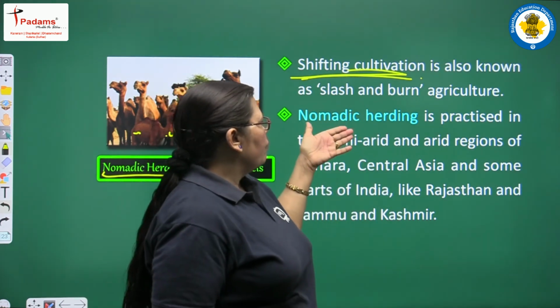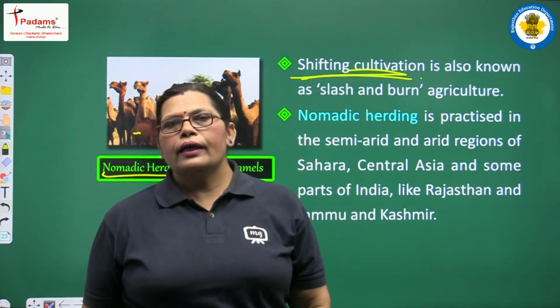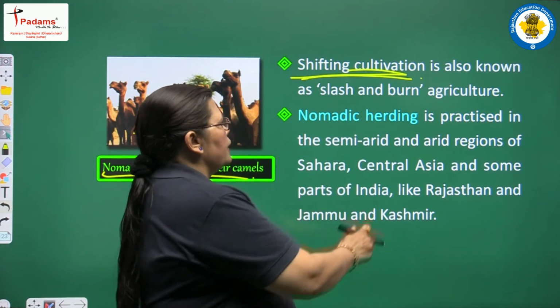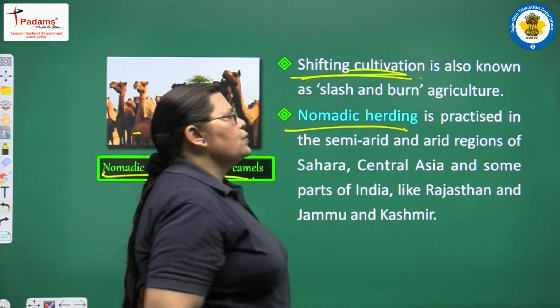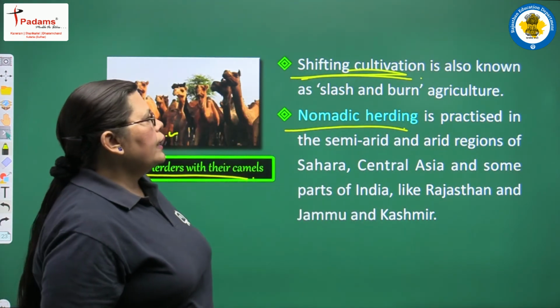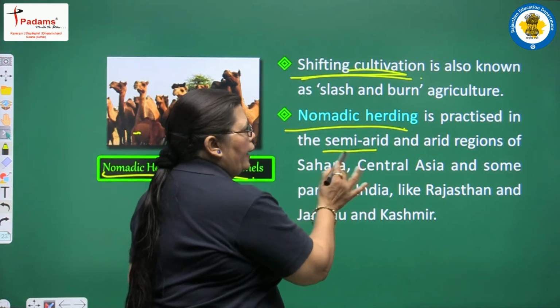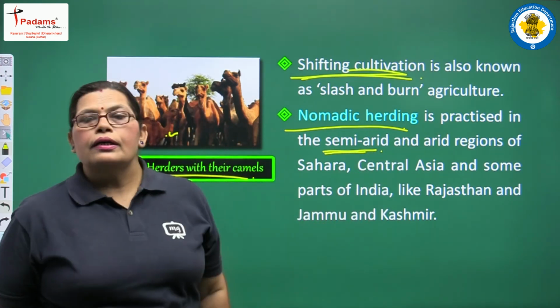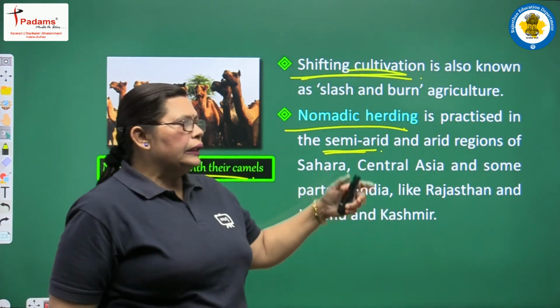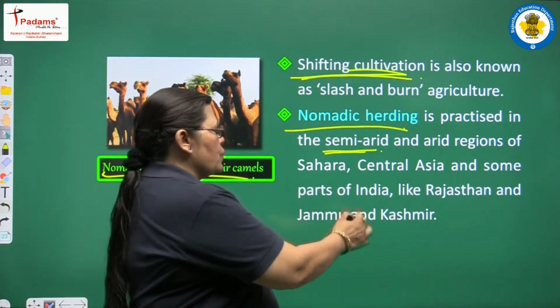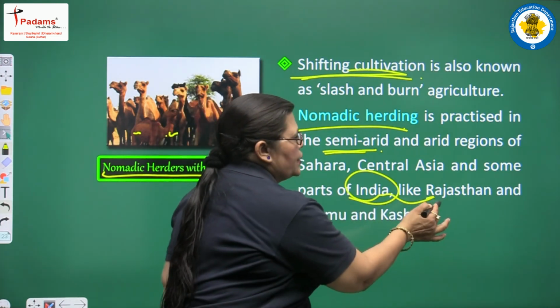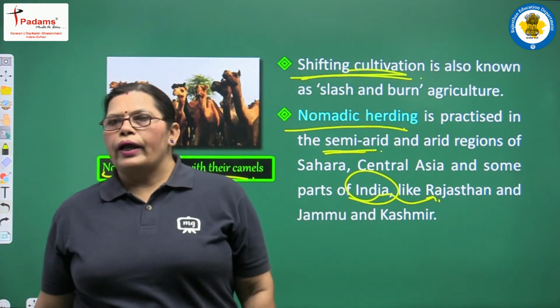About this one, we are taking our nomadic herding part here. See this one. What is nomadic herding? Nomadic herding is practiced in the semi-arid and arid regions of the Sahara, Central Asia and some parts of India, and in India especially in Rajasthan and Jammu and Kashmir.